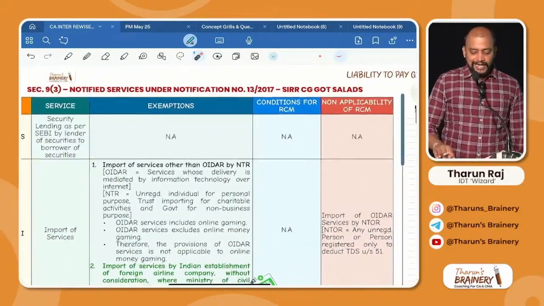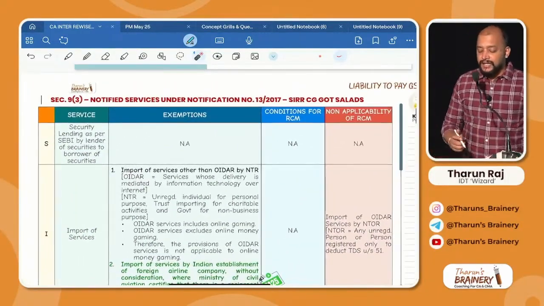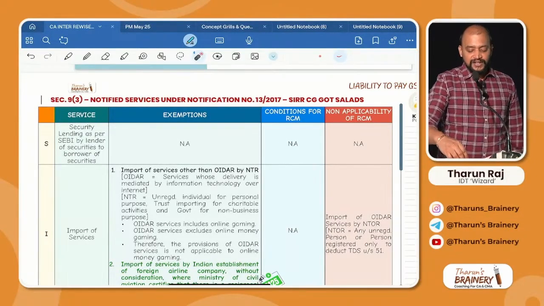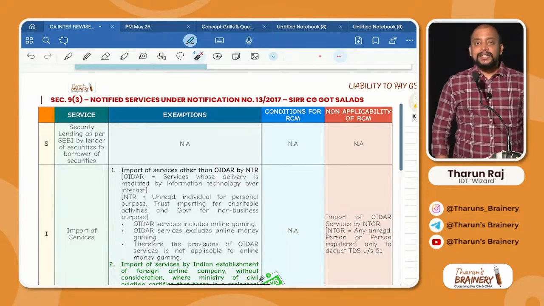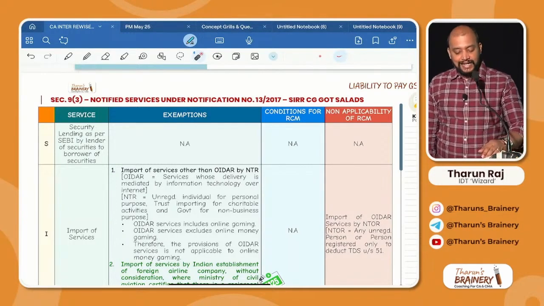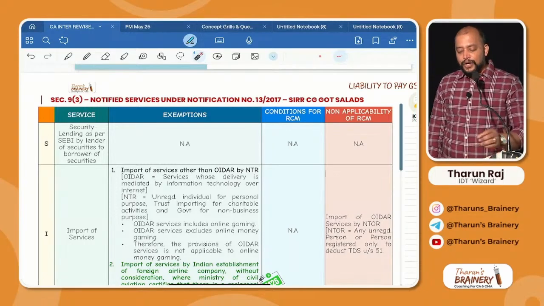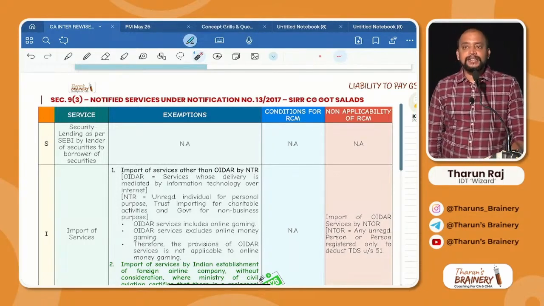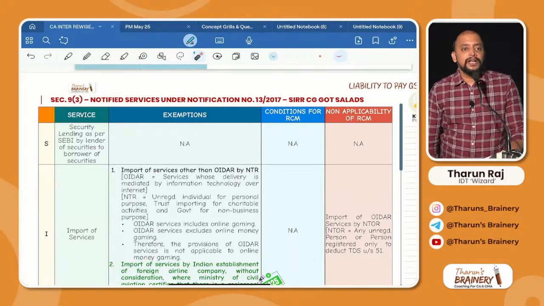Now we need to understand the list of services which are covered under RCM, notification 13 of 2017. In this, see the list of services. Sir, CG got salads. There are a few amendments in this place, but otherwise majorly it is the same.